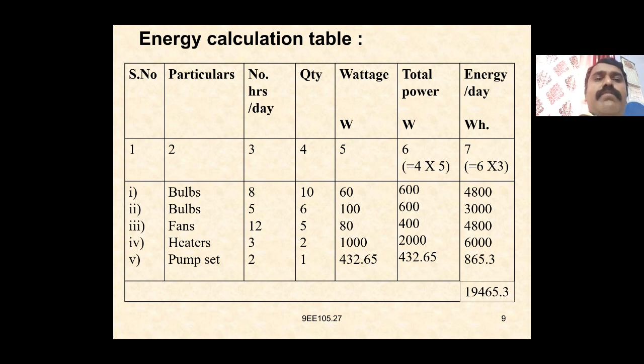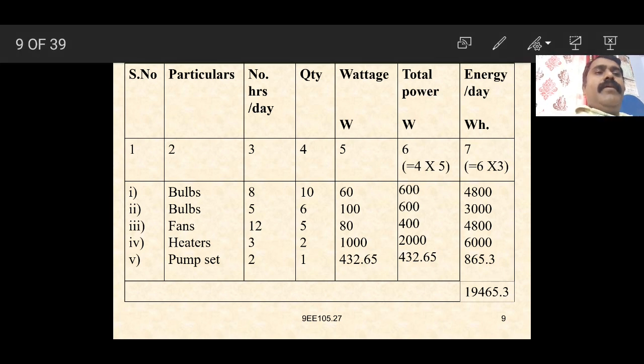First, the bulbs: number of hours working per day is 8, quantity 10 bulbs, each bulb having 60 watts. So total power in watts is quantity into wattage, 10 into 60, that is 600. Energy per day is power consumed into number of hours, 600 into 8, that is 4800 watt hours.